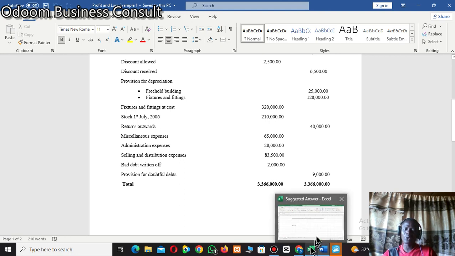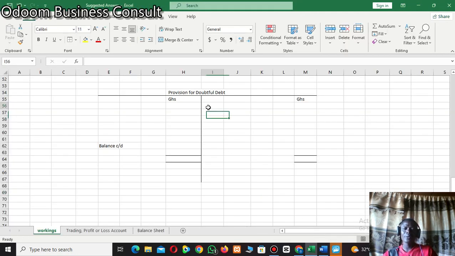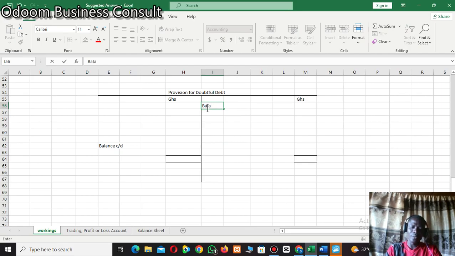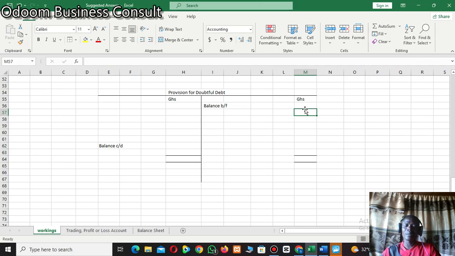So you just go to your solution and you write balance brought forward. It's so easy. At times some students get very confused. So the amount is 9,000, like this. And what is left again?